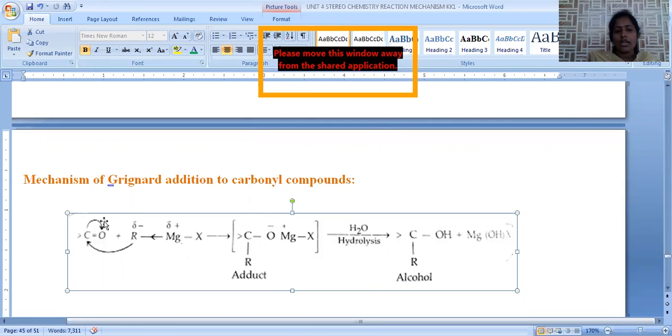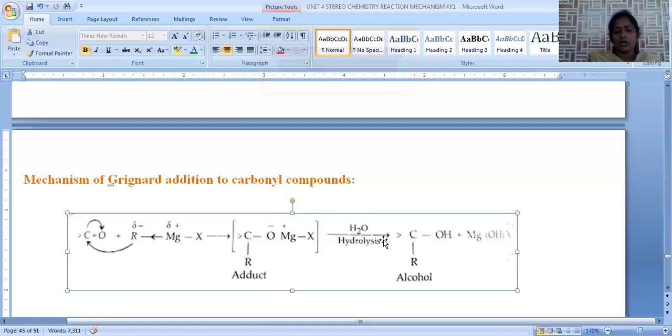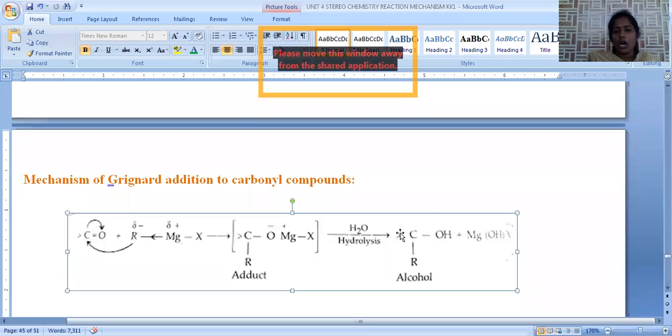Now, the pi bonded electrons are shifted towards the oxygen atom. On this oxygen, the MgX group is added, that is OMgX. This OMgX group is subjected to hydrolysis. When it is hydrolyzed, it forms OH plus MgOHX. This is the alcoholic compound. It is a simple mechanism.